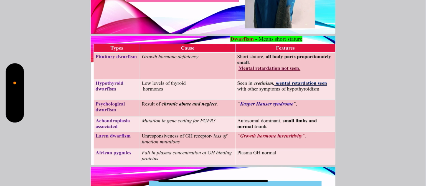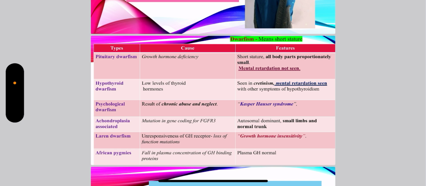So the person will be having very short stature, but a very important point to memorize here is all the body parts are proportionately small and mental retardation doesn't occur. Second type is hypothyroid dwarfism. It occurs due to low levels of thyroid hormones and it is basically seen in cretinism. Very important point to note here is mental retardation will be seen along with other features of hypothyroidism.